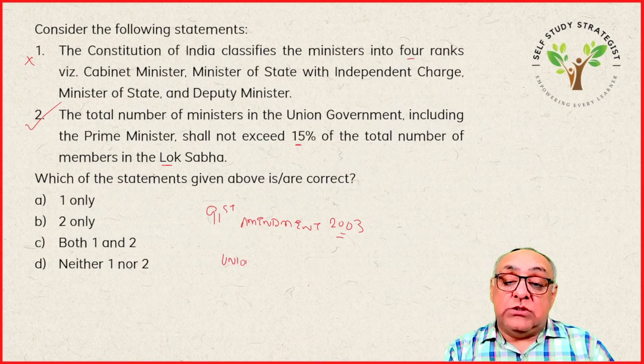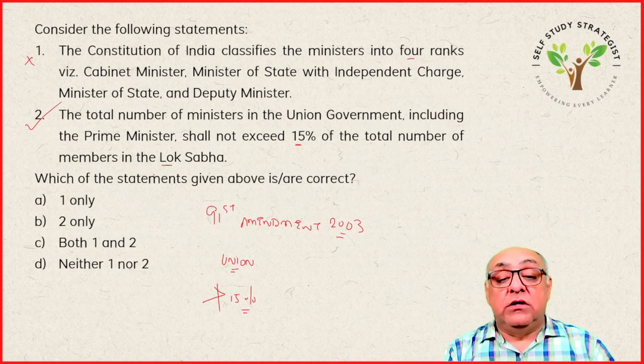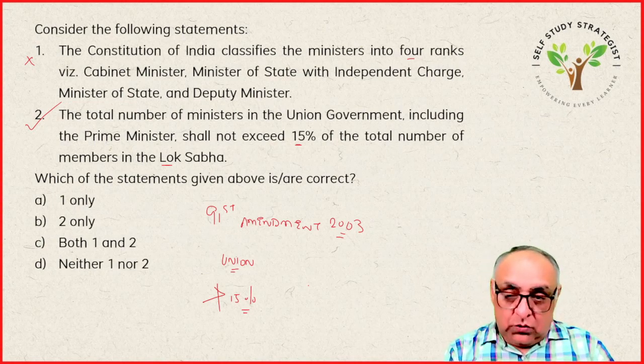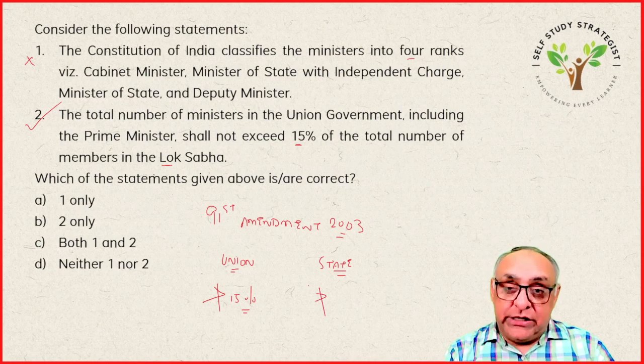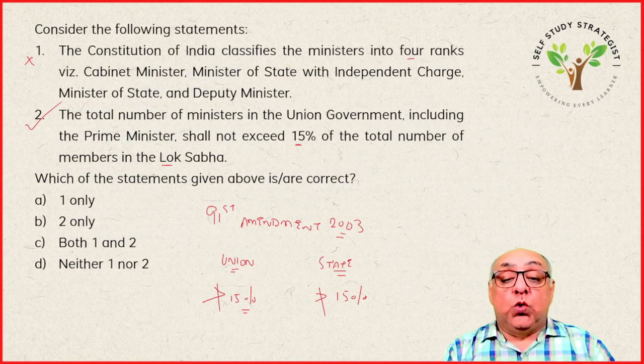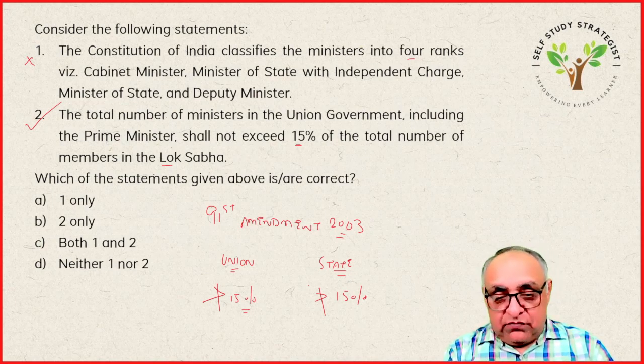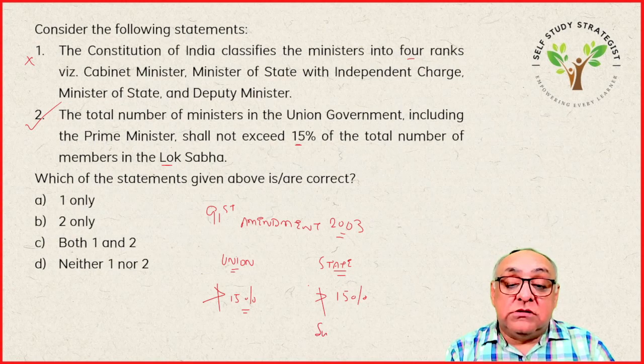Okay, so in case of the union government, the size of Council of Ministers, including the Prime Minister, shall not exceed 15% of the total strength of the Lok Sabha, total number of members of the Lok Sabha. And in case of the state government, the size of the Council of Ministers, including the Chief Minister, shall not exceed 15% of the total number of members of the Legislative Assembly of the state, but subject to minimum 12.